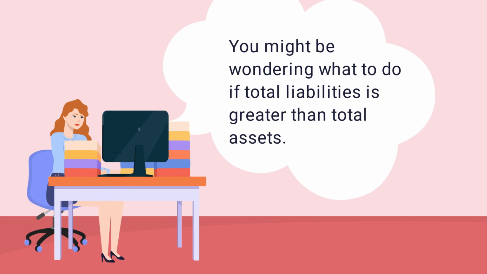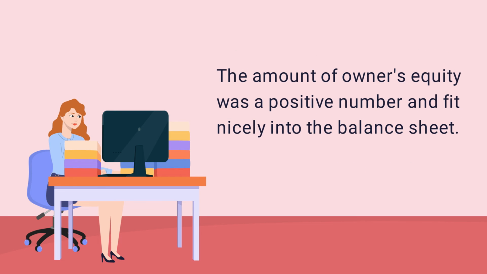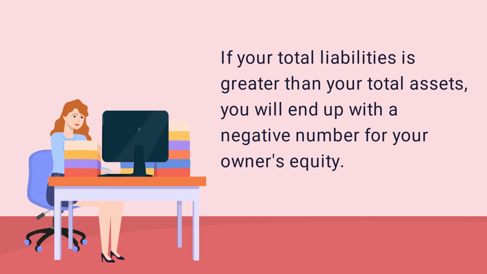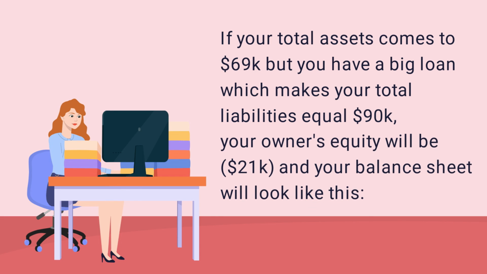Now, you might be wondering what to do if total liabilities is greater than total assets. In the examples we looked at, total assets were greater than total liabilities, so the amount of owner's equity was a positive number and sensibly fit into the balance sheet. Well, if your total liabilities is greater than your total assets, you will end up with a negative number for your owner's equity. So if your total assets comes to $69,000, but you have a big loan which makes your total liabilities equal $90,000, your owner's equity will be minus $21,000 and your balance sheet will look like this.